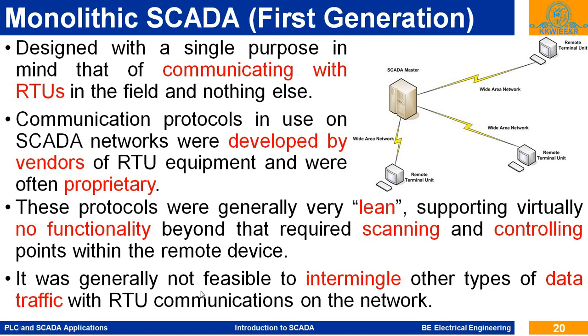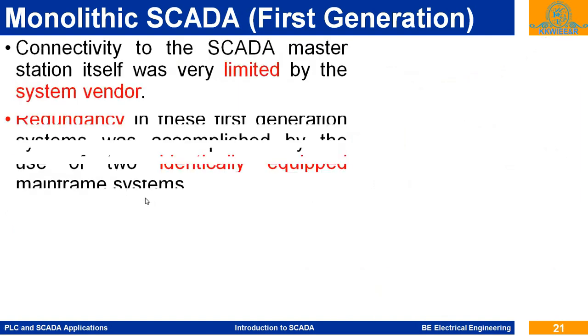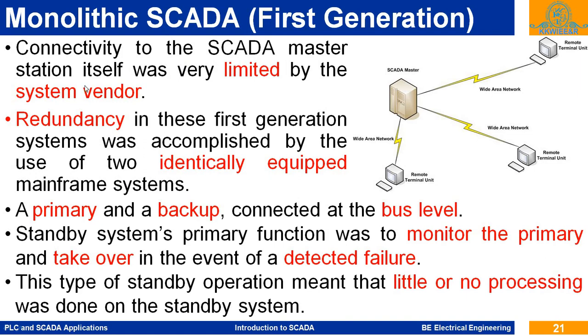It was generally not feasible to intermingle other types of data traffic with remote terminal unit communication on the network. So connectivity to the SCADA master station itself was very limited by the system vendor. Redundancy in this first generation system was accomplished by the use of two identically equipped mainframe systems. So for redundancy purposes, a similar set of identical equipment is used.